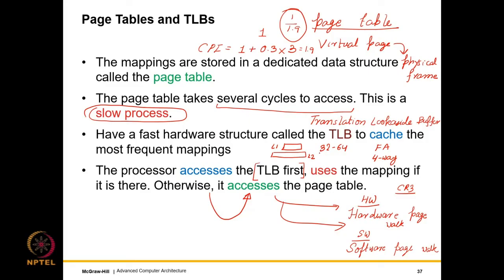It typically contains 32 to 64 entries, at least the level 1 TLB, and it's normally a 4-way set associative structure. It can be a fully associative structure as well, given the fact that its size is small and it has few entries, not many. A fully associative cache is good enough for storing the entries of the TLB.